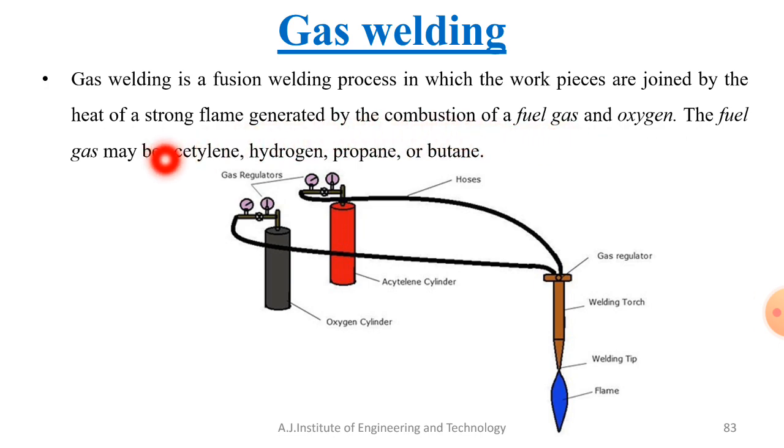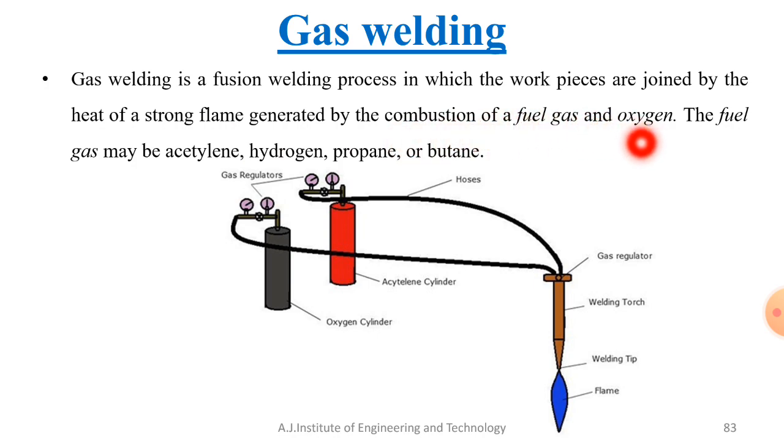If you see in the case of arc welding, the heat is generated with the help of an electric circuit. In the case of resistance welding, the heat is because of the resistance offered by the material to the flow of current. Similarly, in newer technologies such as electron beam welding or laser welding, the heat is because of radiant energy.